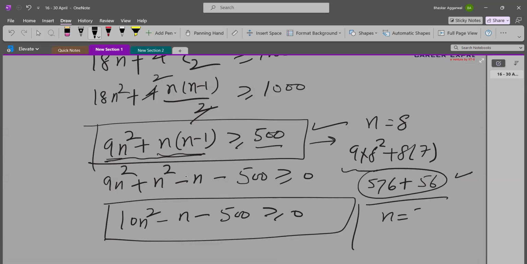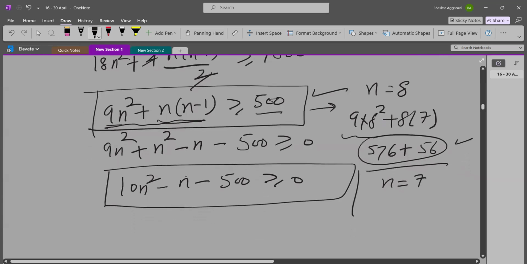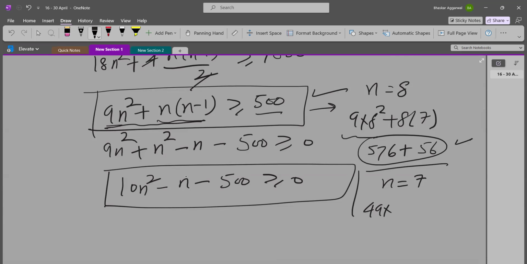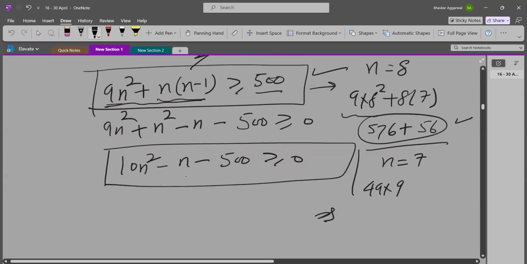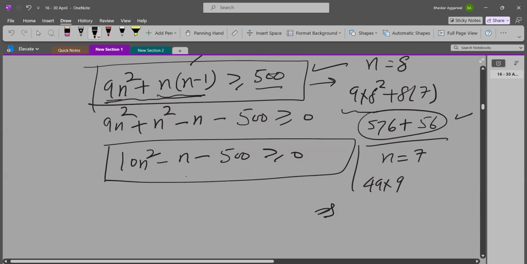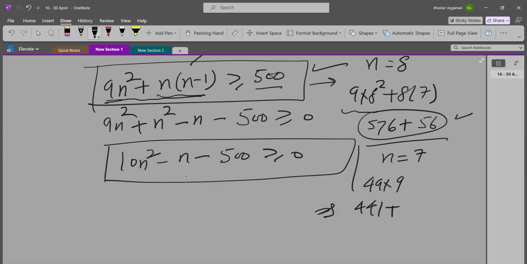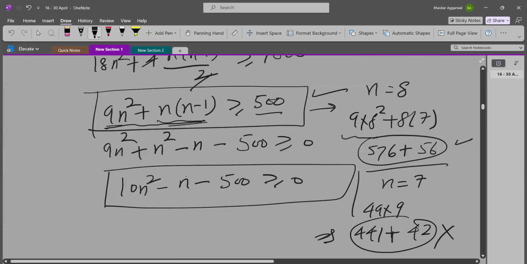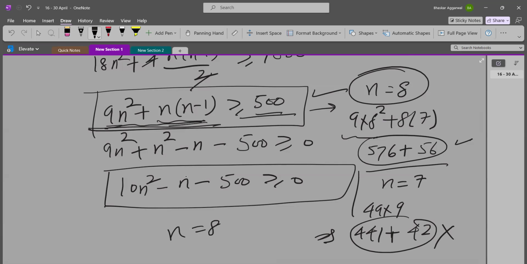So if I put n equal to 7, so 7 square into 9, 49 into 9, that will be 441 plus 7 into 6 is 42. So this will be less than 500. So that will not be the case. So n equal to 8 is the minimum possible value at which the left hand side is slightly more than 500. Hence n equal to 8 will be the answer.